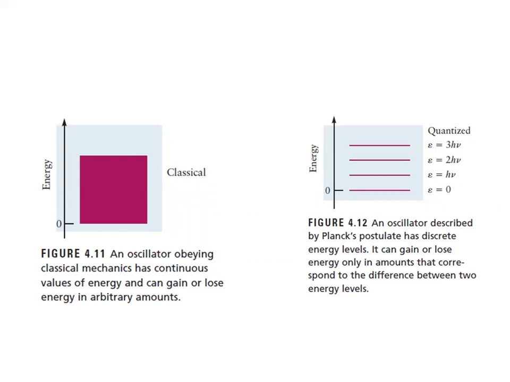Now, at the first lecture, we actually described the quantum mechanics and the classical mechanics. अब जो example अभी discuss किए हैं उसको हम यहाँ पे fit कर रहे हैं, ठीक है? So what is the classical mechanics? An oscillator obeying the classical mechanics has continuous values of energy and can gain or lose energy. This is the continuous flow, because there is no difference between the energy levels. So this is the continuous increase in energy level from 0 to the final energy.